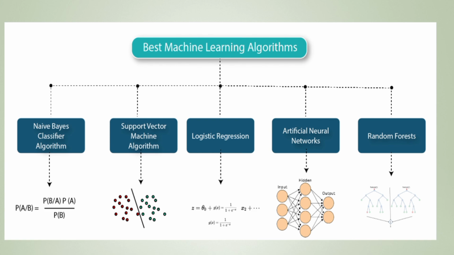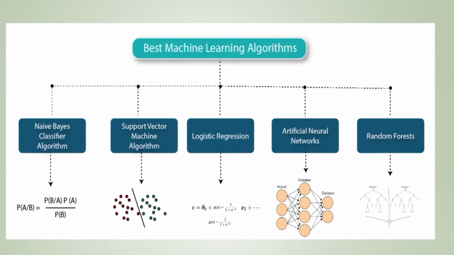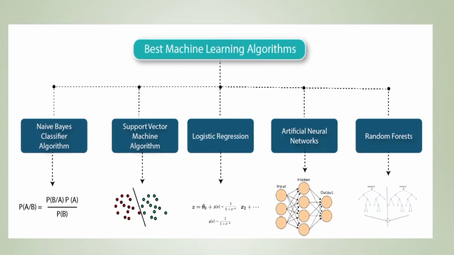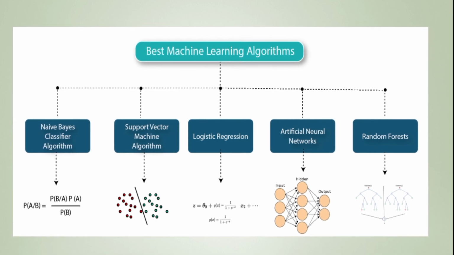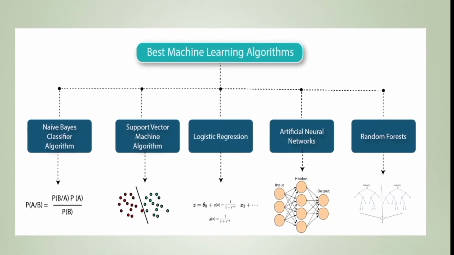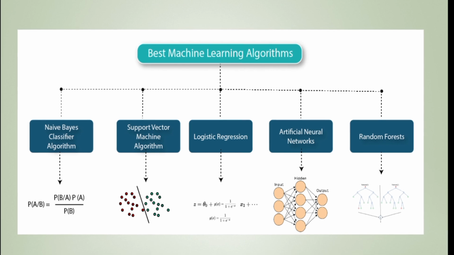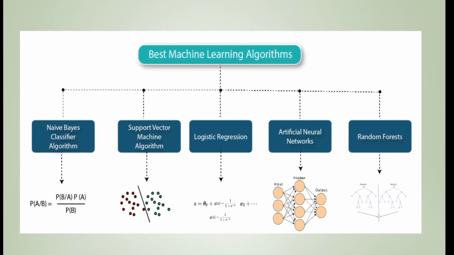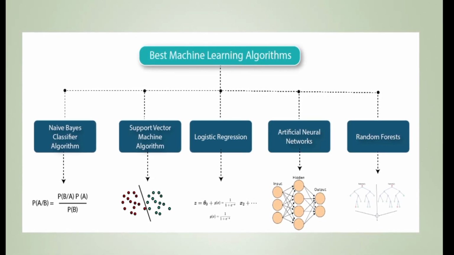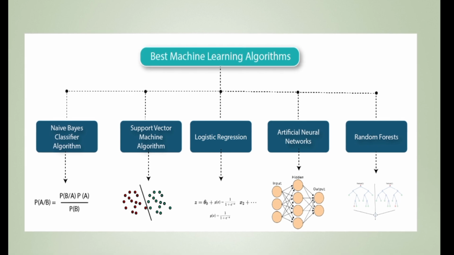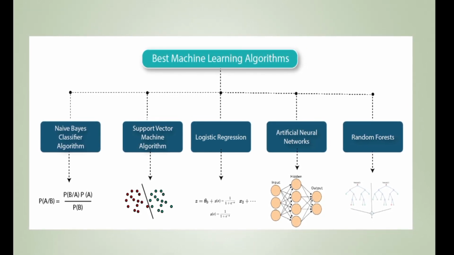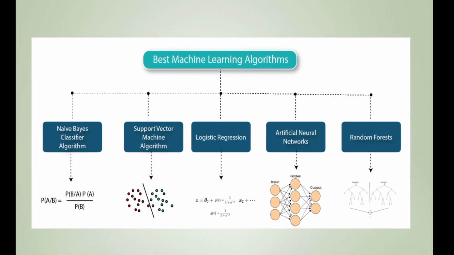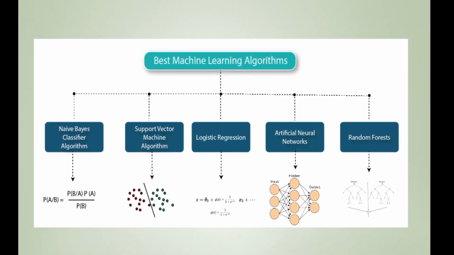Among the machine learning algorithms, these may be found as the best examples. The Naive Bayes classifier algorithm is based on probability; we saw an example of this based on a product you can buy online. Then the support vector machine algorithm is a supervised algorithm that works based on classifiers. Then logistic regression, then artificial neural network, which has three layers: input, hidden layer, and output.